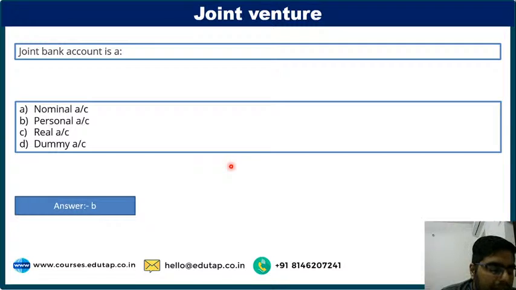Okay, tell me, the entries we are going to record in the joint bank account, are these being done as per the rules of personal account or real account? We are treating the joint bank account as a separate account, as a separate person, as a separate thing.